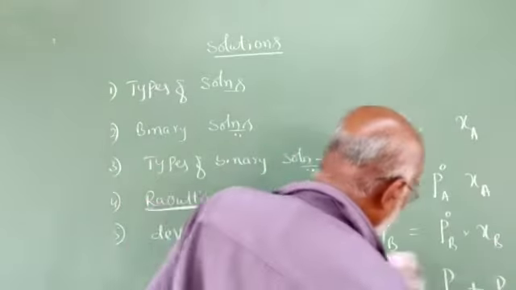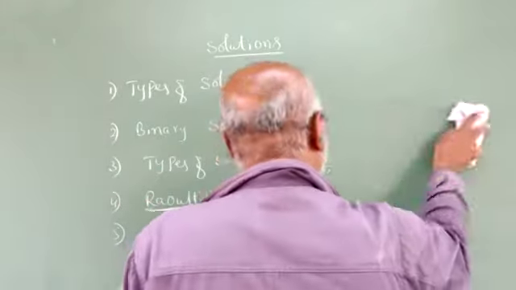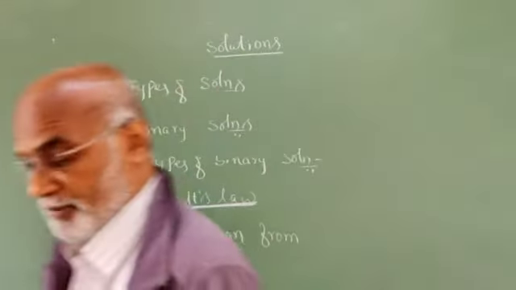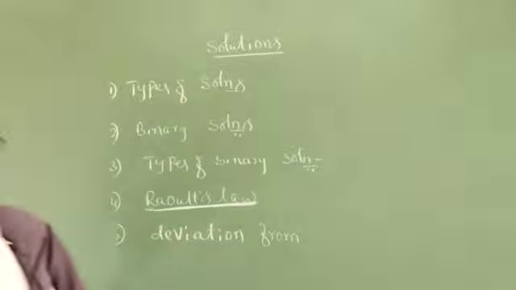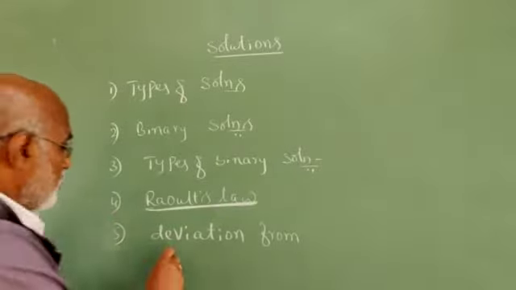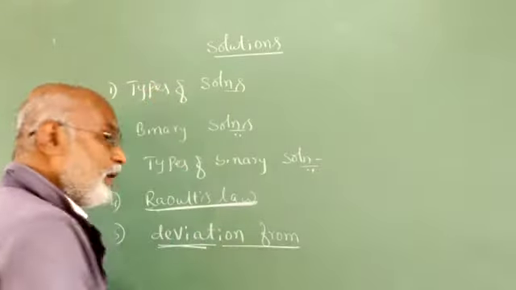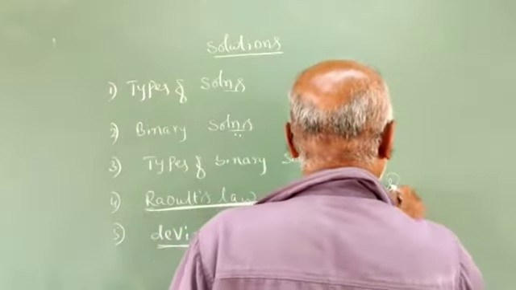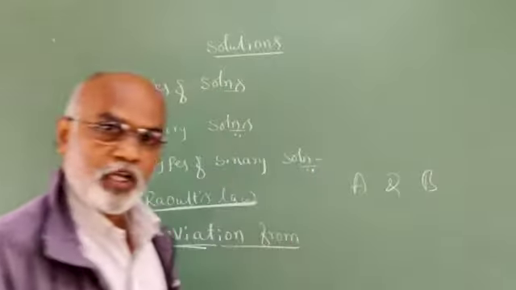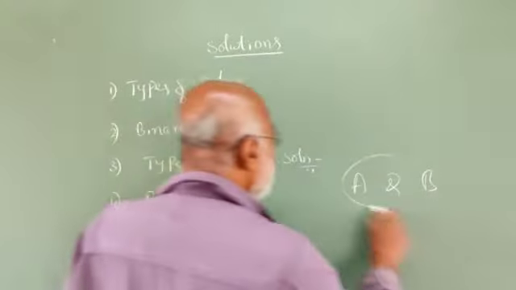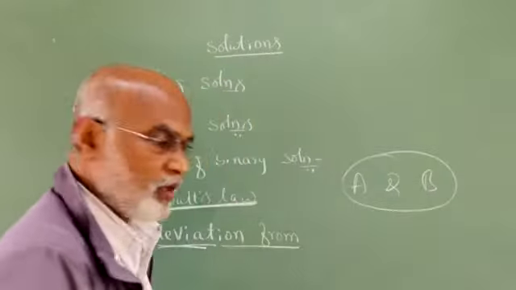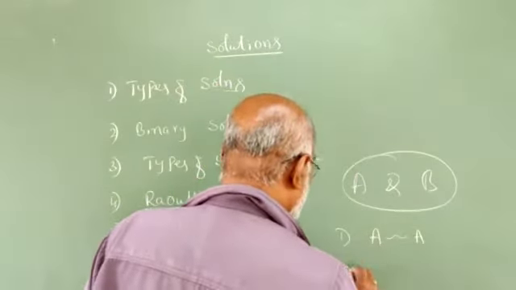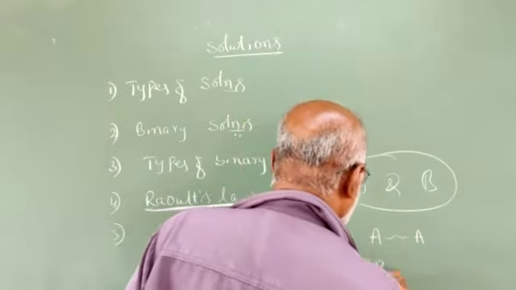Then, in a binary liquid mixture, remember, all binary liquid mixtures do not obey Raoult's law. Most of the solutions deviate from Raoult's law. So, suppose we mix the two liquids A and B. Remember, we used to say this binary liquid mixture obeys Raoult's law only when the attractive force between A and A and the attractive force between B and B